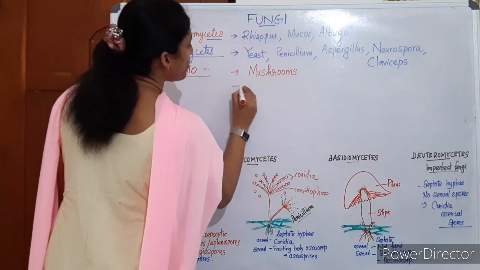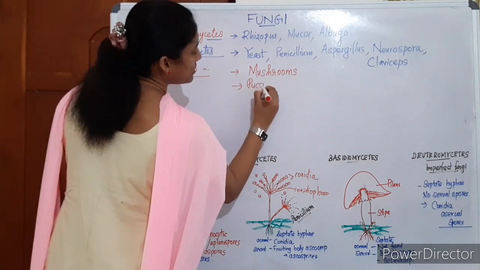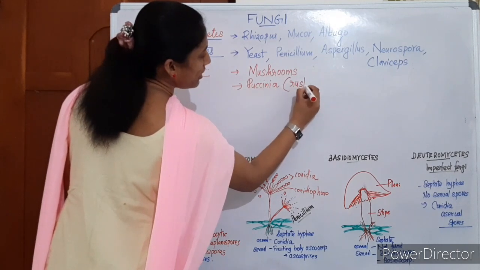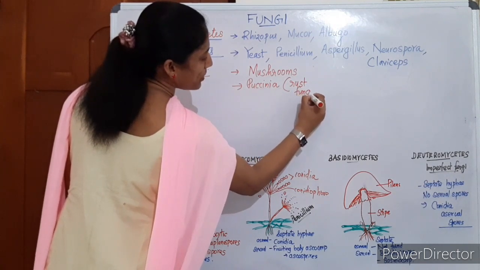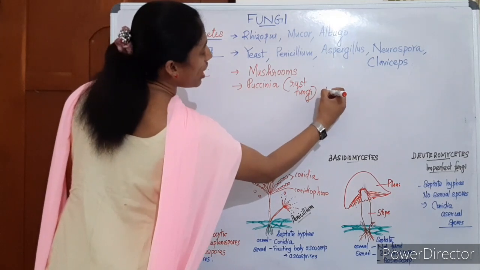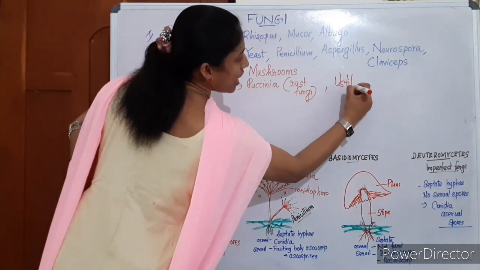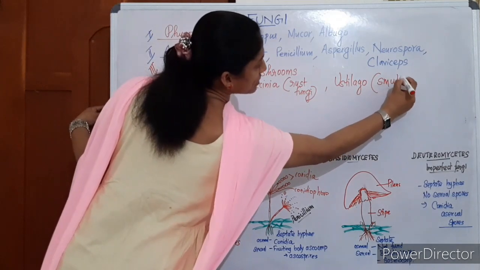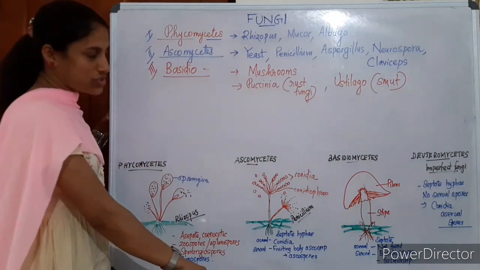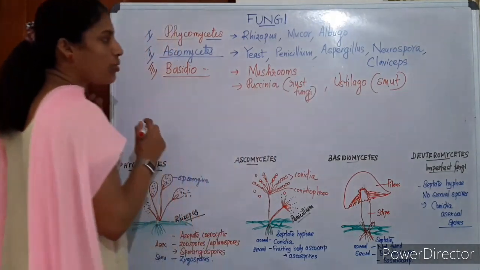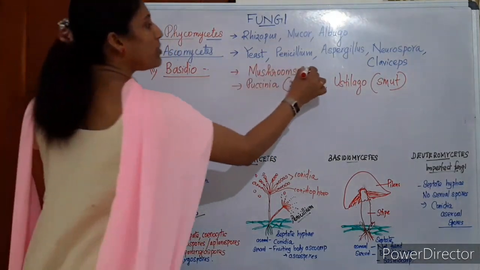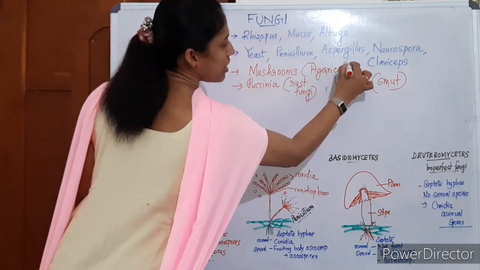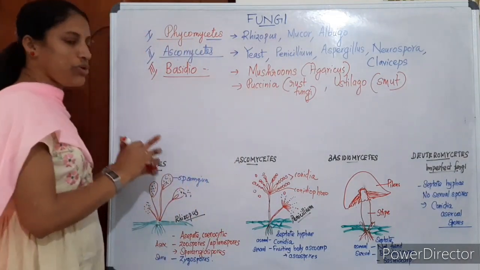Two other important members causing plant diseases are Puccinia, known as rust fungi, which cause a rusting appearance in plants, and Ustilago, known as smut fungi, which cause a smut appearance in plants. Both attack plants. Puccinia, Ustilago, and mushrooms. The mushroom's common scientific name is Agaricus, familiar examples of Basidiomycetes.